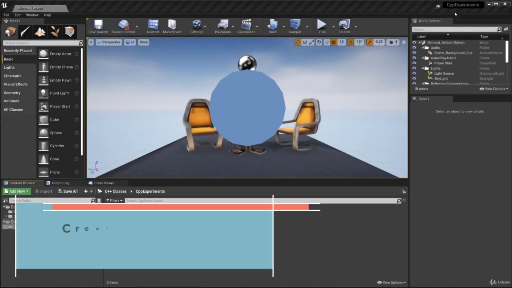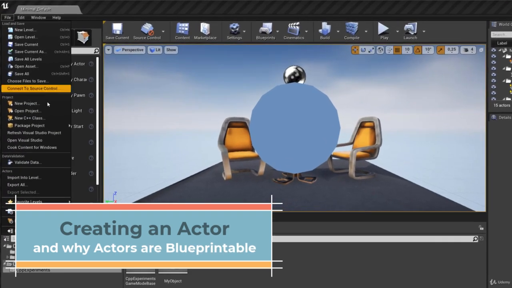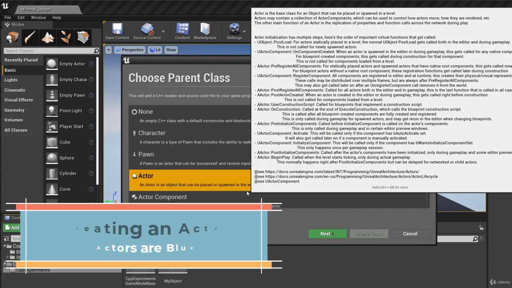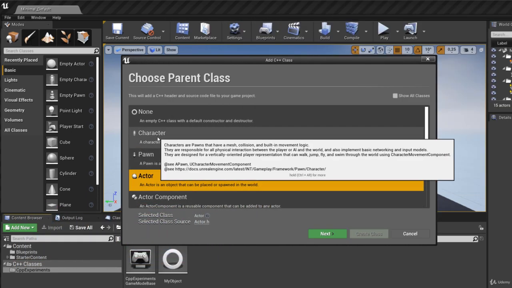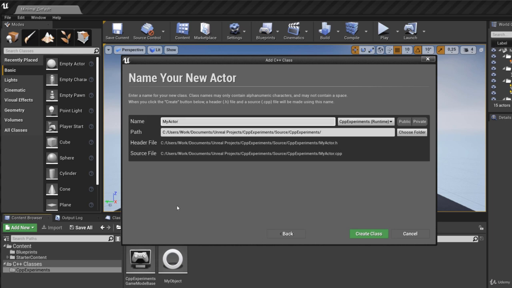Okay, so I have my C++ experiments project open again. I'll just go to File, New C++ class, and I'll choose Actor. You see I have a bunch of other things, character, pawn, and so forth. Now an actor is again something that can be spawned or placed into the world, into a level. I'll click Next.